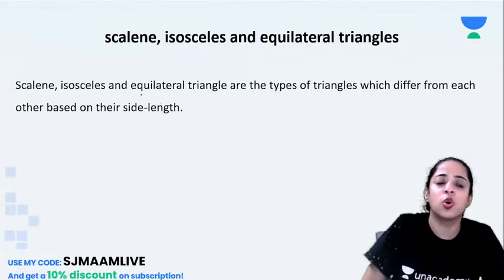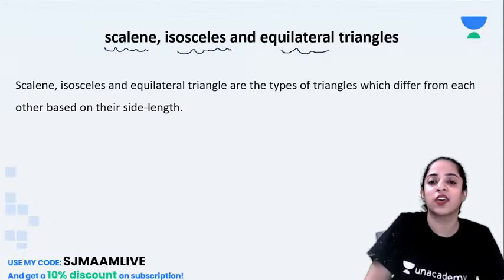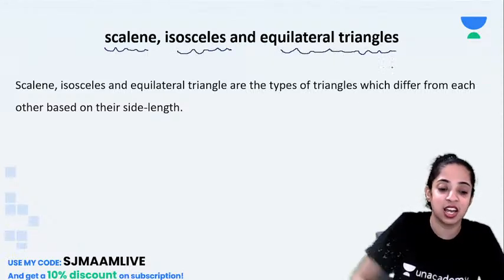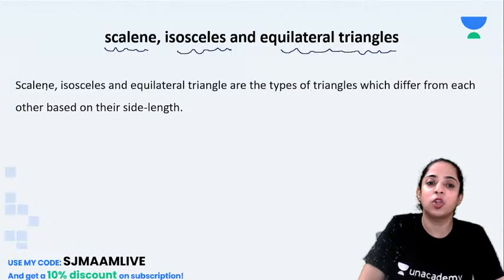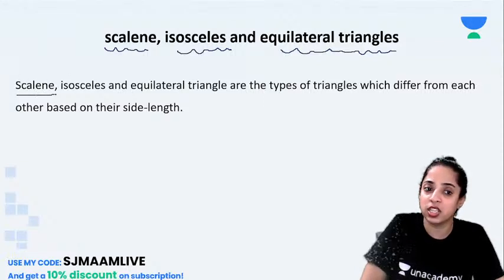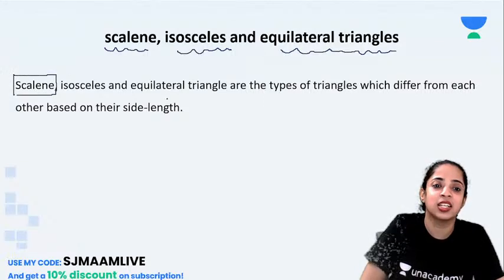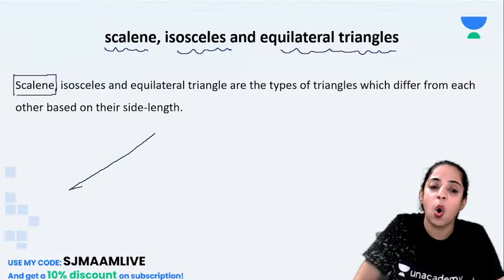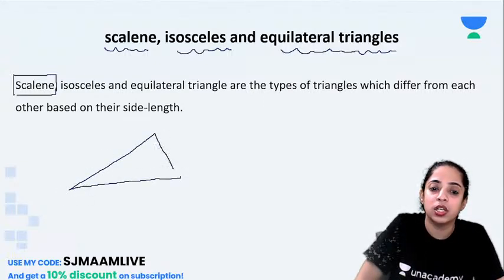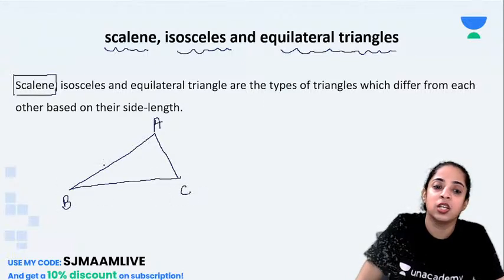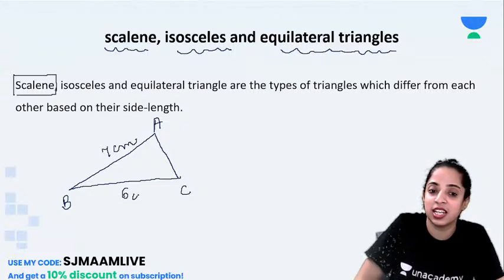Okay. So we all know what scalene, isosceles and equilateral triangles are. We have been studying it since our early childhood. So let me talk to you about these triangles once again. So what are scalene triangles? Scalene triangles are those triangles which have all the lengths unequal. Suppose this is our triangle ABC. So if AB is say 7 centimeter, BC is 6 centimeter and AC is 4 centimeter.